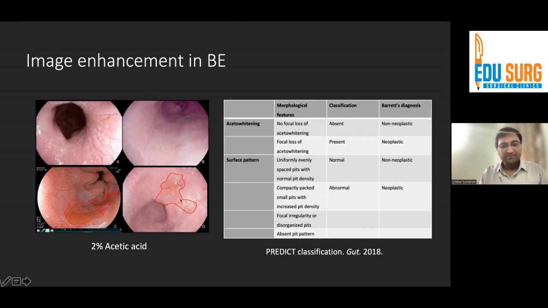For all of you who do endoscopy, acetic acid is easy to use and may help to point out lesions in patients who are having Barrett. If there is no acetowhitening, again, with some classical changes, you might think that this is neoplastic.